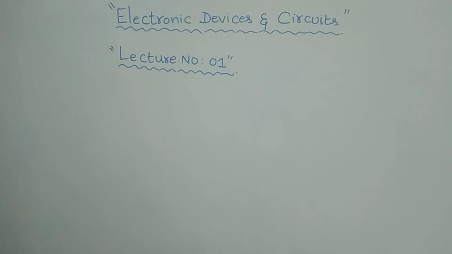Coming to the next line entry under section 3, under this EDC subject, you will have the carrier transport. It describes the diffusion current, drift current, mobility, resistivity, conductivity, and then generation and recombination of carriers, right? And then you will have the Poisson's and continuity equations. This is the brief syllabus given under section 3 of your GATE syllabus for electronics and communication engineering graduates. This is given under section 3 of your EDC, right?